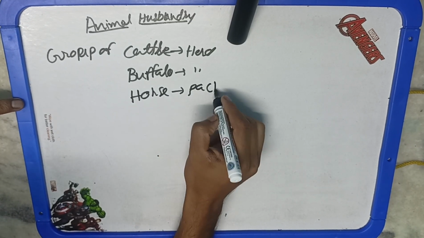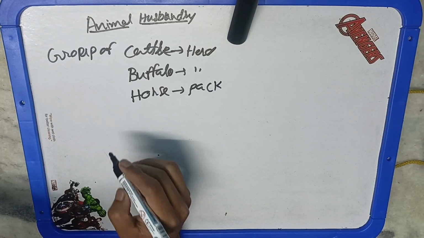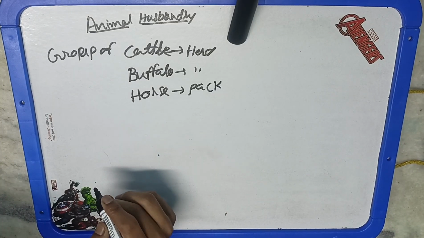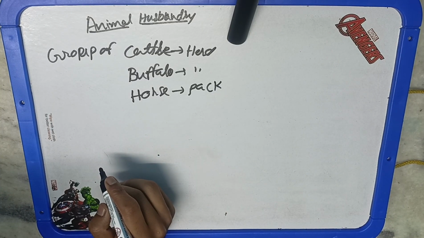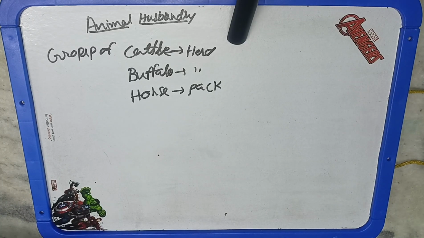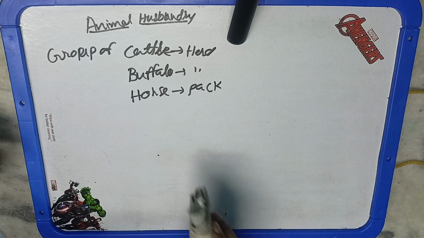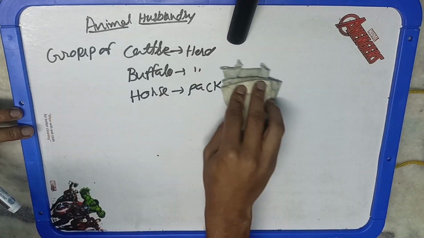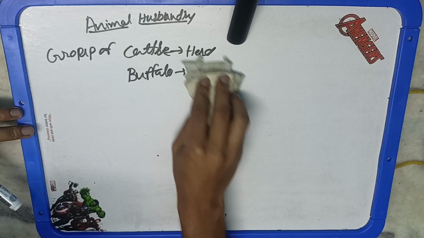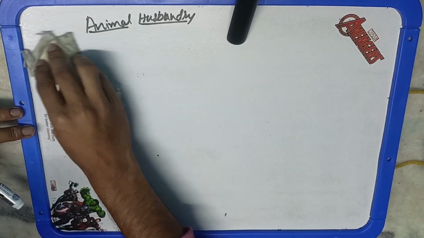So calf, cows, and then adult male sheep is ram, and similarly adult female sheep is known as ewe. These are the terms which are generally asked in the examination also. Similarly, adult male goat is known as buck, whereas the adult female goat is known as doe. These words are equally important to understand the concept as well.